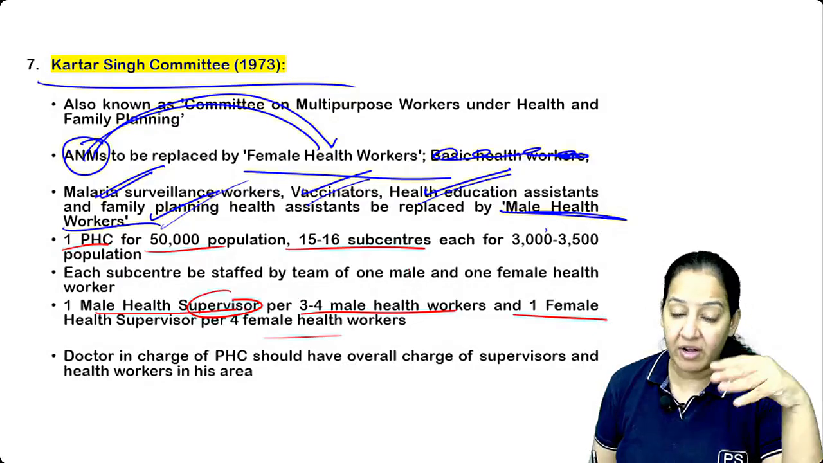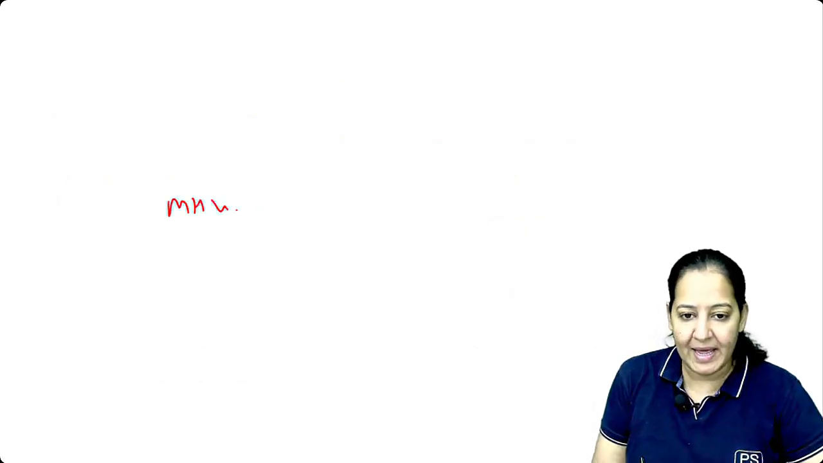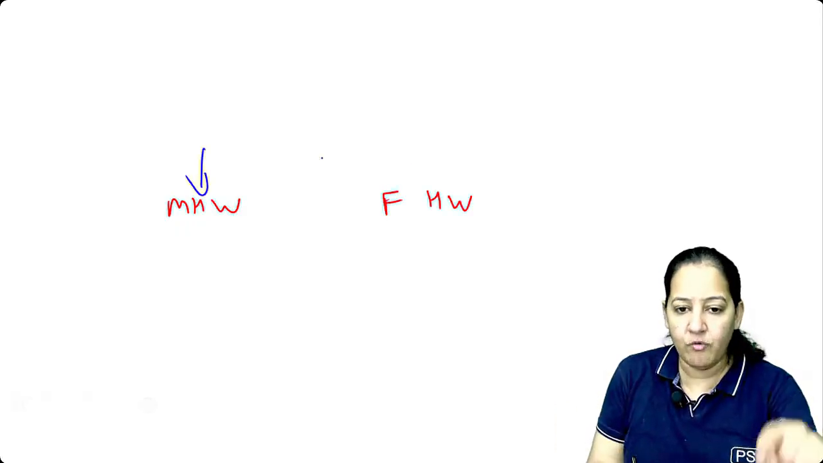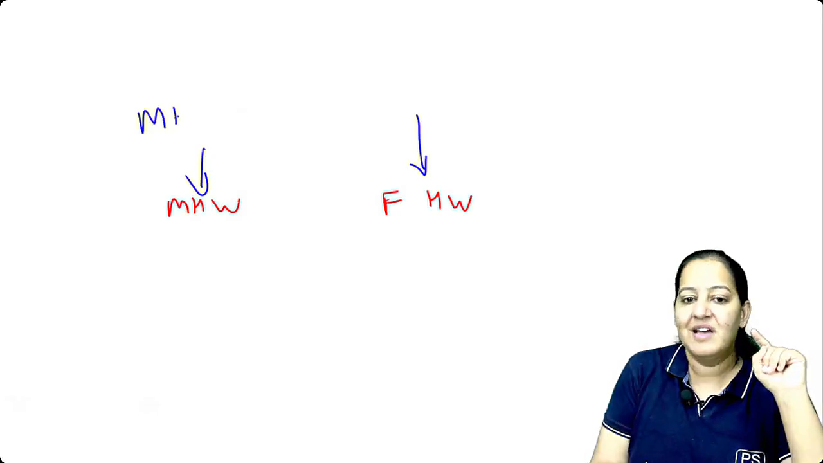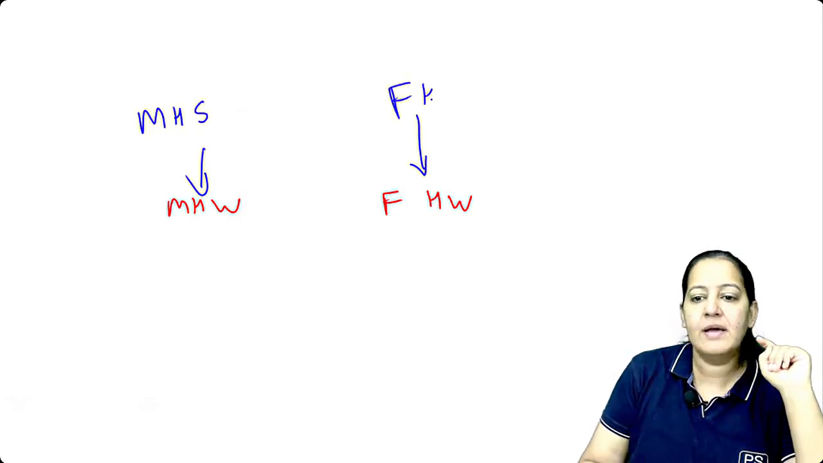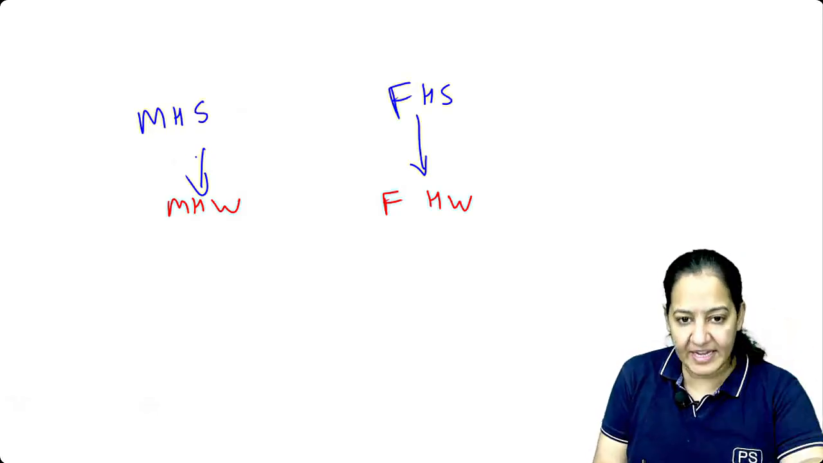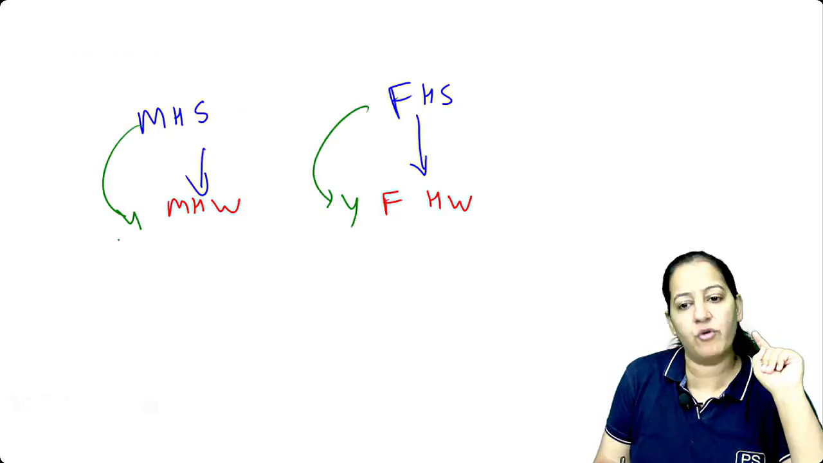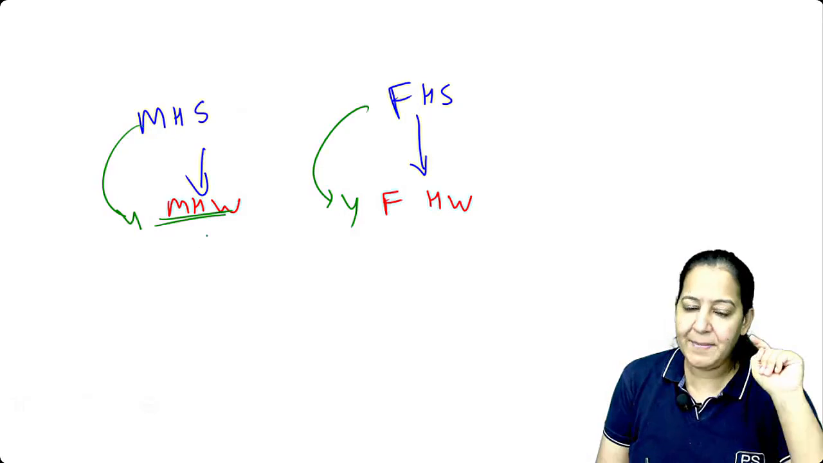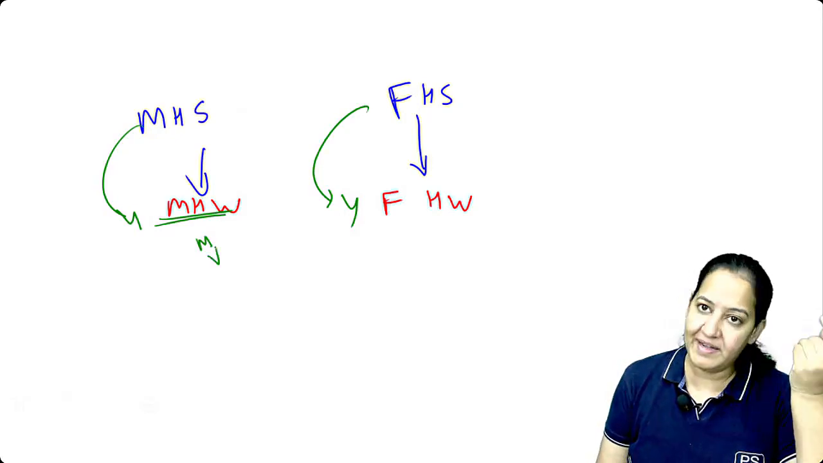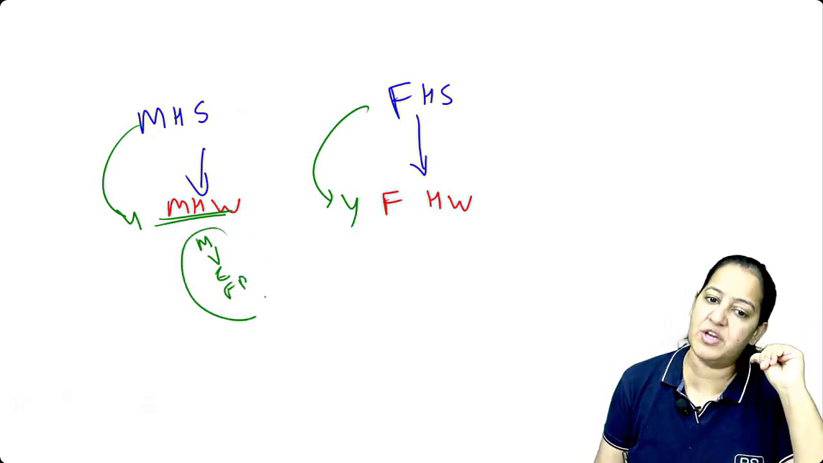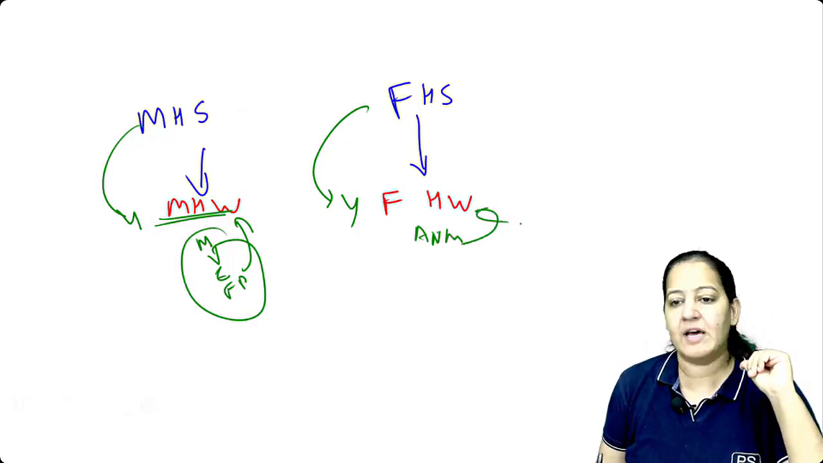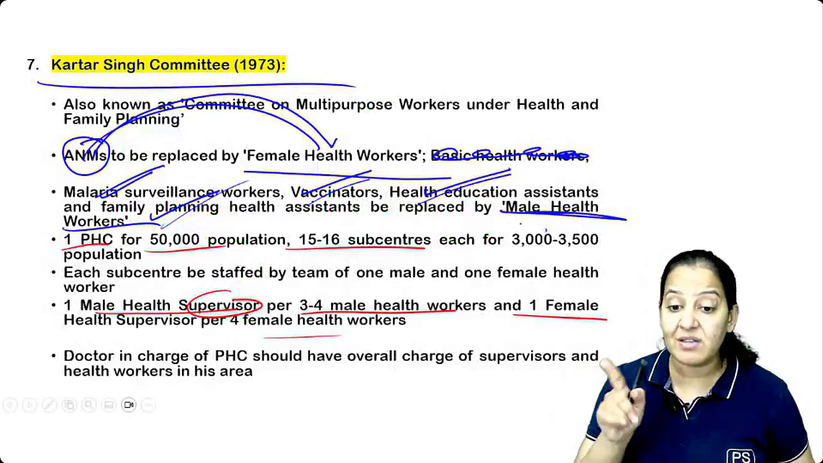The male health worker and female health worker, they are juniors. Over them, they have their supervisors. So male health supervisor, female health supervisor. Under each supervisor, there are 4 male workers, there are 4 female workers. Basically, male worker is a replacement of all the malaria worker, vaccination worker, education, family planning. They all are replaced by this. And all the ANMs are replaced by this. How many of you got it? So this is Kartar Singh.